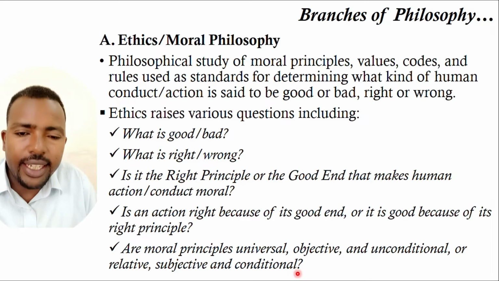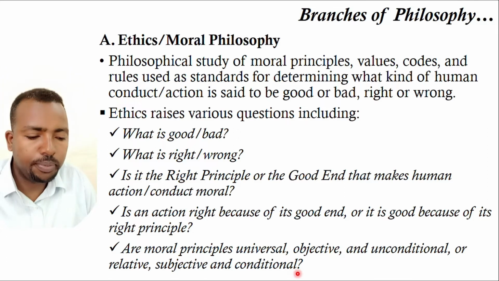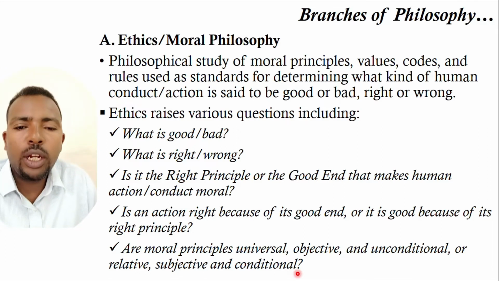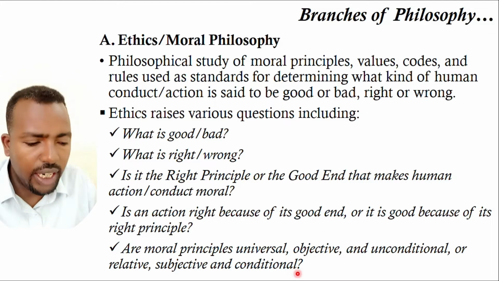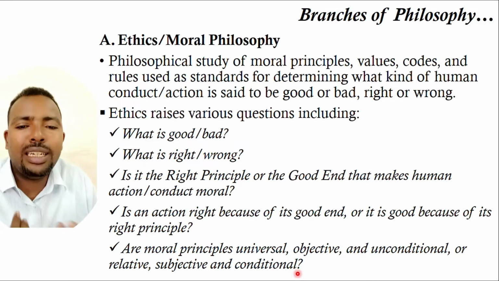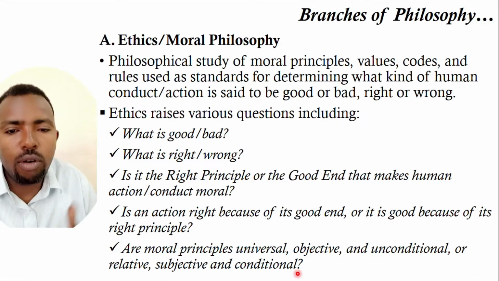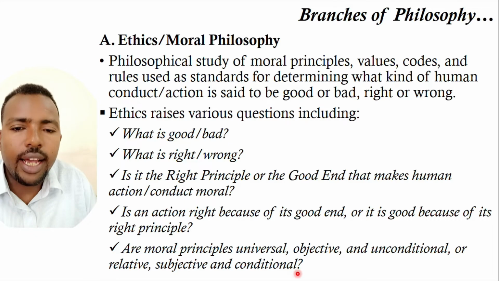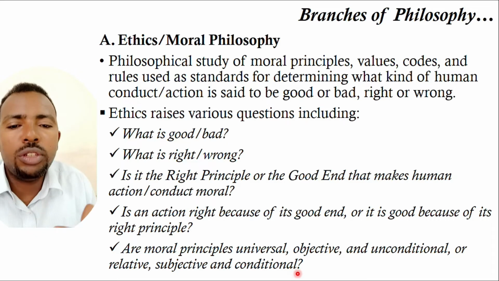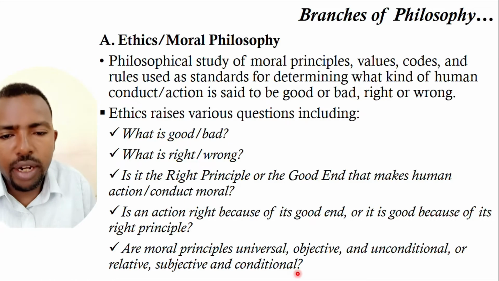Or are these moral principles relative, depending on the person's perception, preference, or understanding, subjective decision making, or conditional, depending on the status of that person? These are moral questions that ethics raises so as to search for values in human conduct.